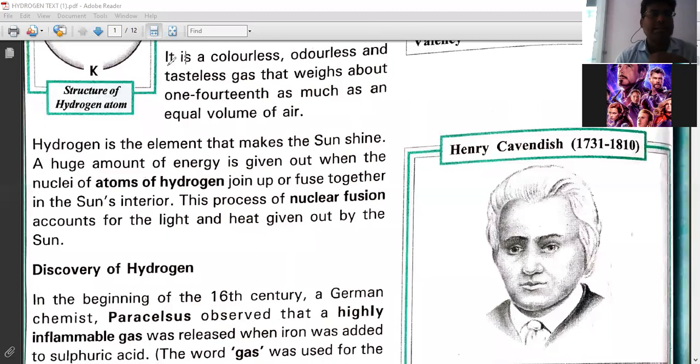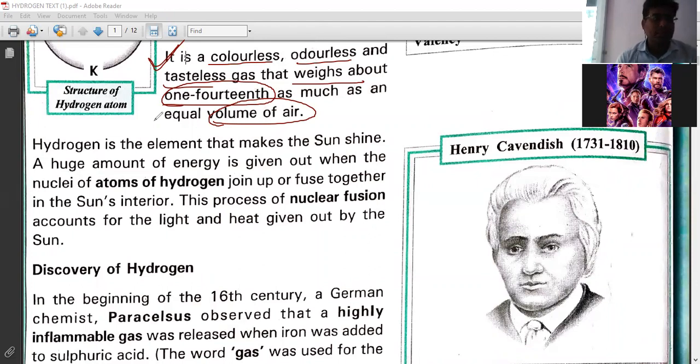So now look at the characteristics of hydrogen. When you take hydrogen, it will be colorless, odorless, and tasteless, right? It weighs about 1/14 as much as an equal volume of air. Okay, that is very light in volume also. So it has no color, no odor, no taste.